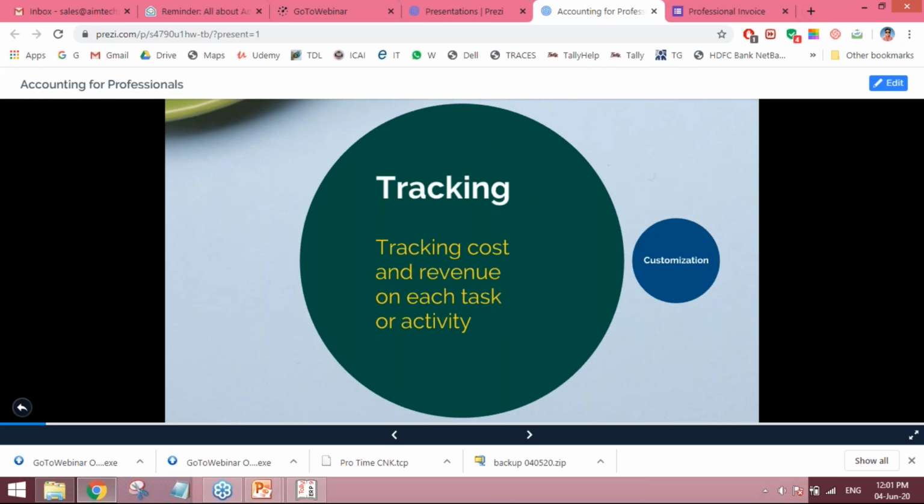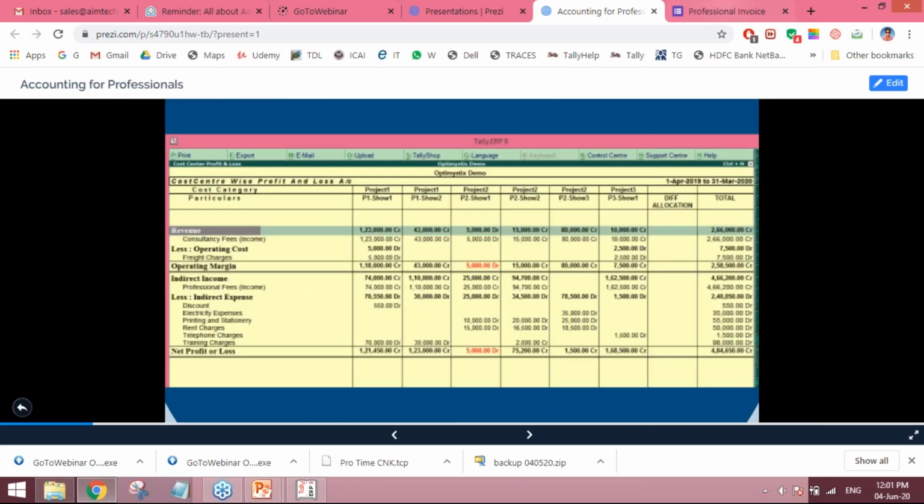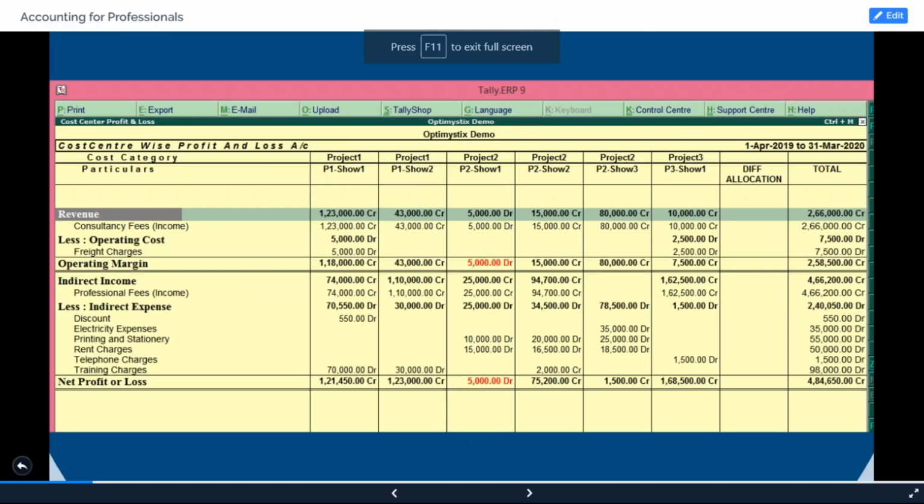This was the first thing we saw, tracking the cost and revenue on each task or each activity, on which we have made a customization, the cost center P&L. In this cost center P&L, we can also see the project-wise cost, and what we normally saw in the default report. We already have the ready-made report, which we can use for our clients. So what was the profitability? You can get it here.